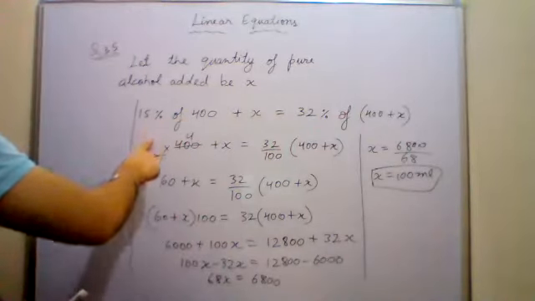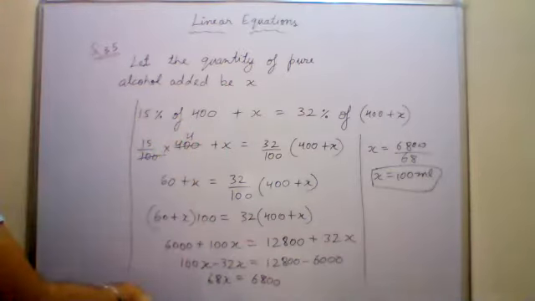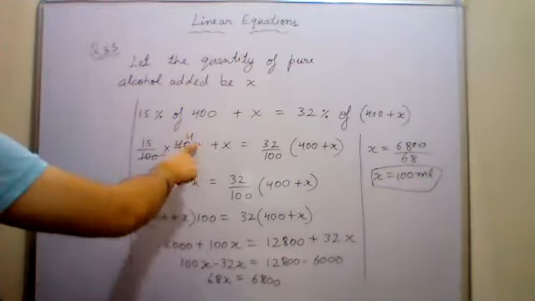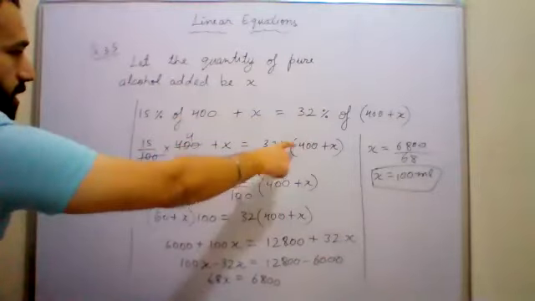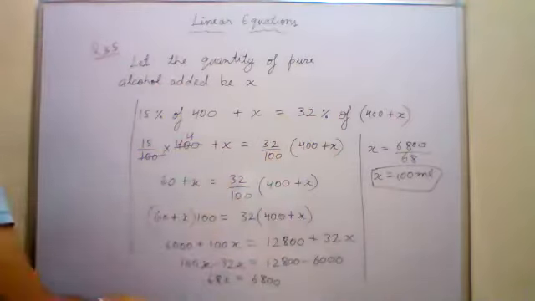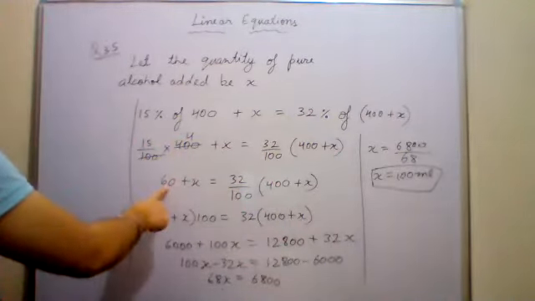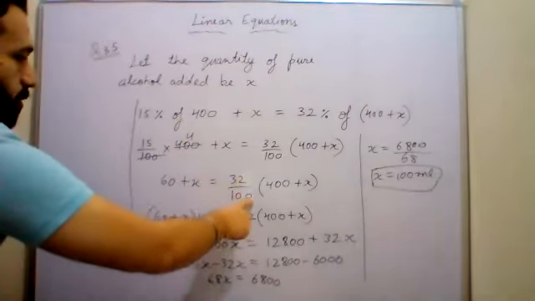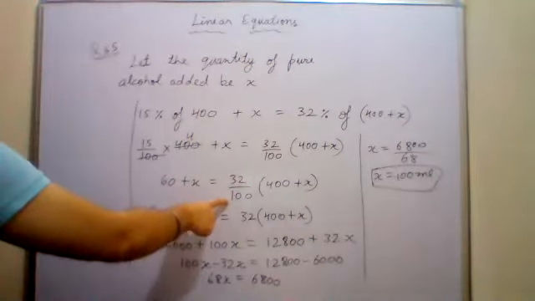15% का मीनिंग क्या होता है? 15 upon 100, परसेंटेज आपने सर्व किया है, लास्ट क्लास में भी करा था. 15 upon 100 multiplied by 400, so you can solve this, and in the RHS also, 32 upon 100, 32% means 32 upon 100 multiplied by 400 plus x. So यहाँ पर let us solve this. 15 into 4 is 60 plus x, 32 upon 100 into 400 plus x. अब ये 100 में यहाँ पर ले आया, डिनोमिनेटर में था.